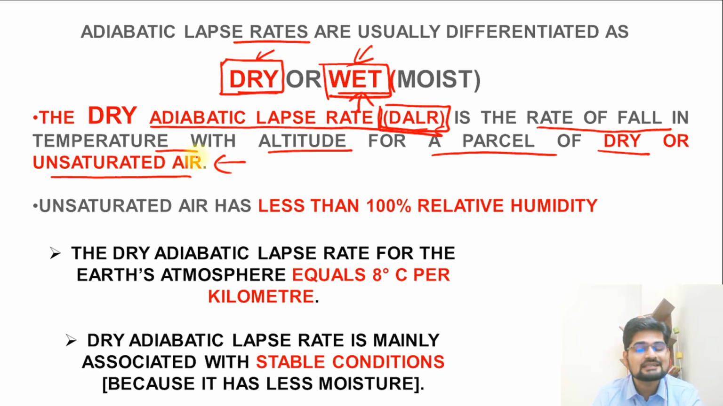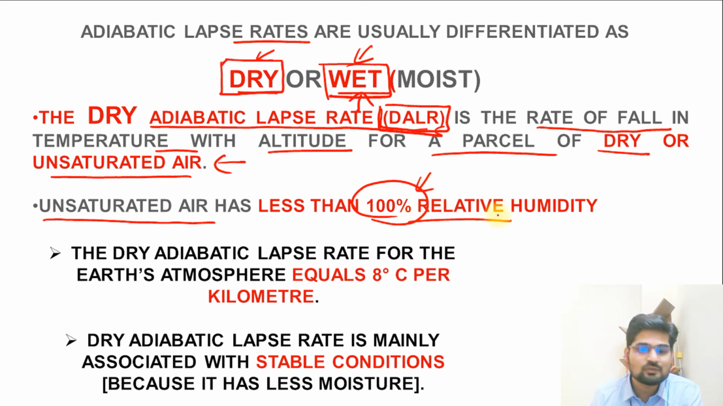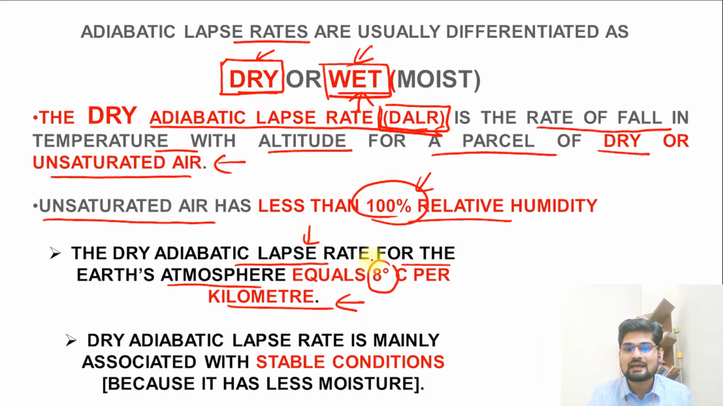So that is important. It is unsaturated. It means the saturation level has not reached 100%, so it has the capacity to absorb more moisture. It is a dry air parcel. What is the humidity factor? Unsaturated air has less than 100% relative humidity. The dry adiabatic lapse rate for Earth's atmosphere is about 8 degrees C per kilometer. Remember, the dry adiabatic lapse rate is 8 degrees C per kilometer. It is higher in value.